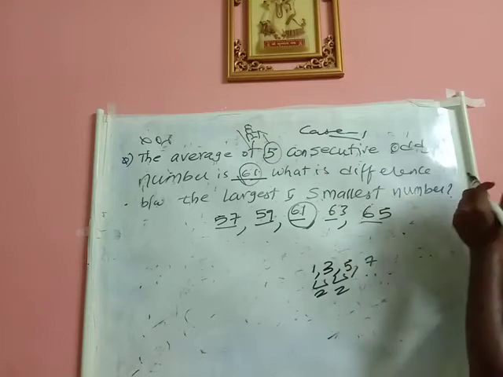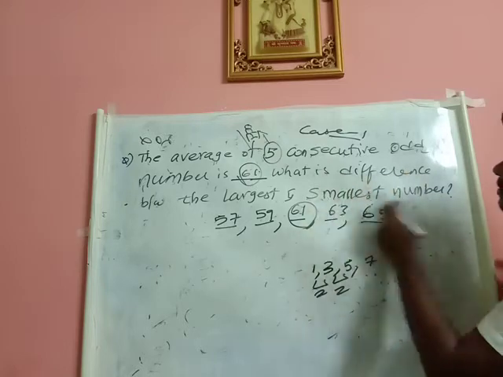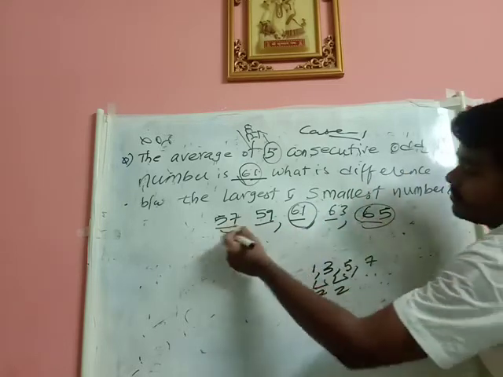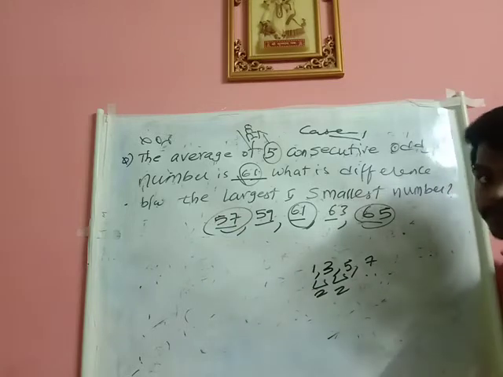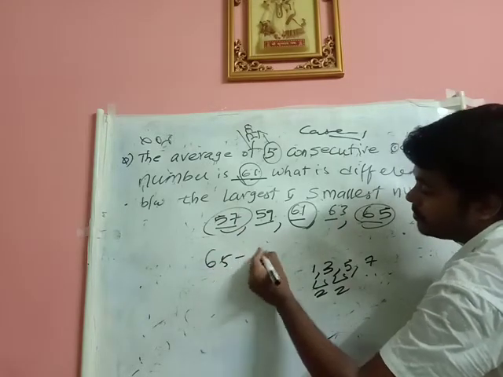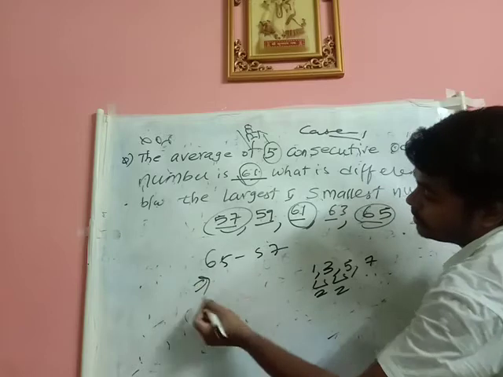65. Now what he asked? What is the difference between the largest and the smallest number? What is 65 minus 57? What you will be getting?